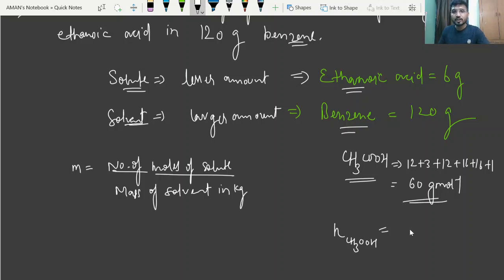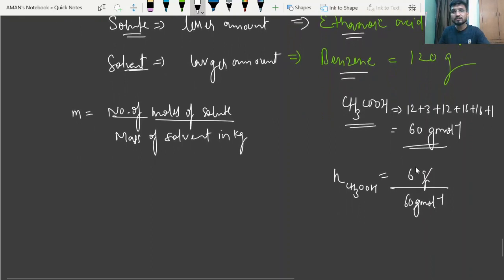Okay, so the given mass is 6 gram, divided by the molar mass, 60 gram per mole. So gram will get cancelled out, right? So this will become 1 by 10, so we can say 0.1. This will be the number of moles.